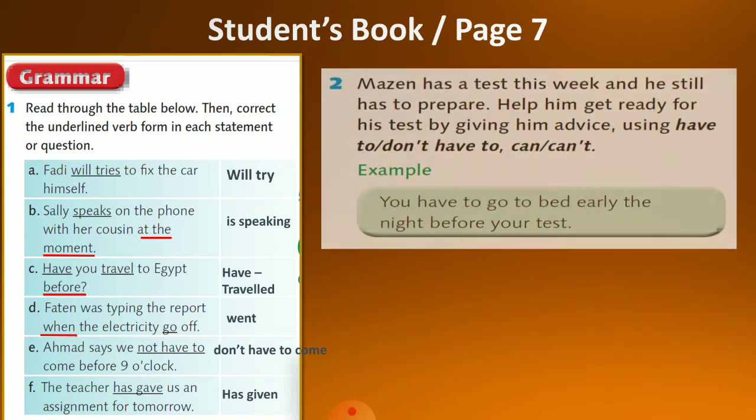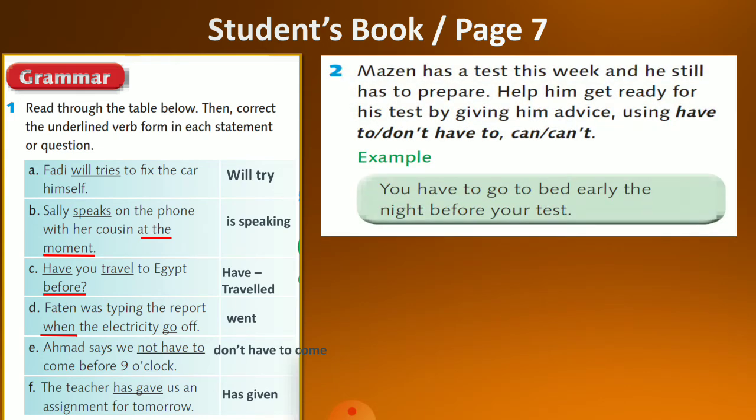Let's move to the next exercise, exercise 2, on the same page. Mazen has a test this week and he still has to prepare. Help him to get ready for the test by giving him advice using the modal verbs have to, don't have to, can, or can't. For example, you have to go to bed early the night before your test.